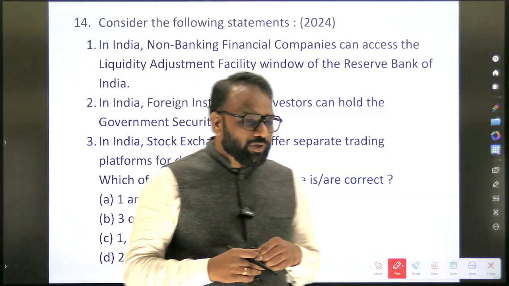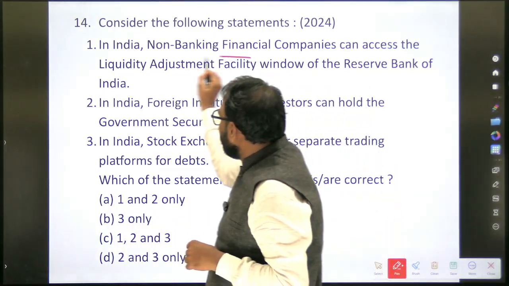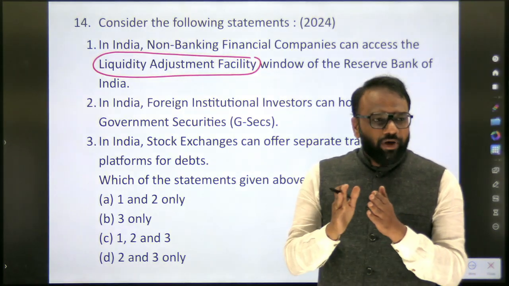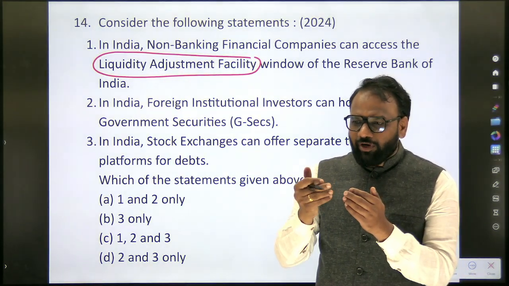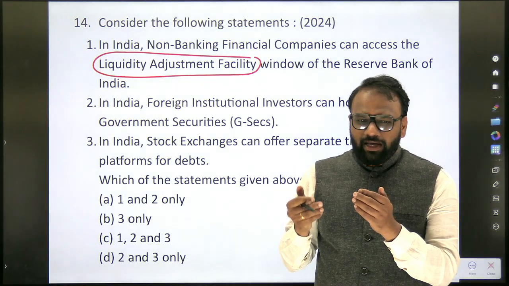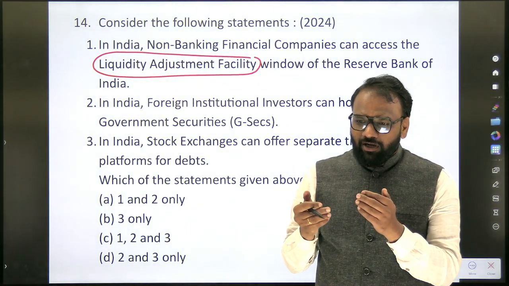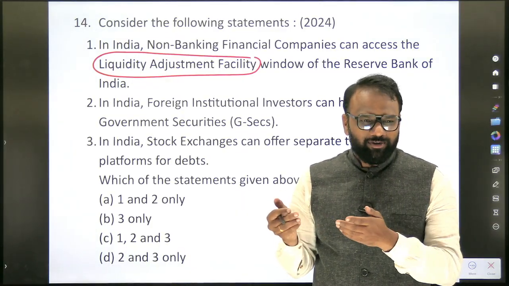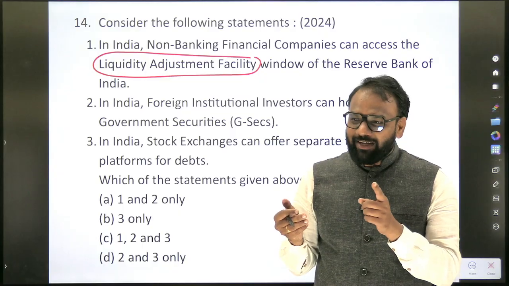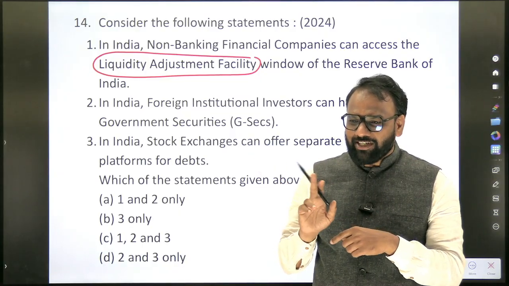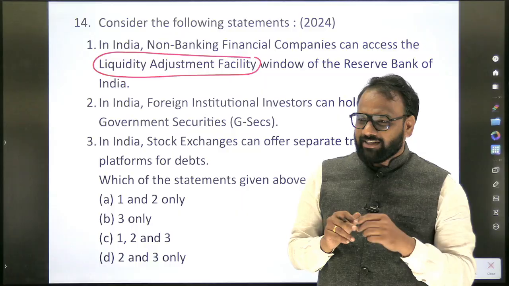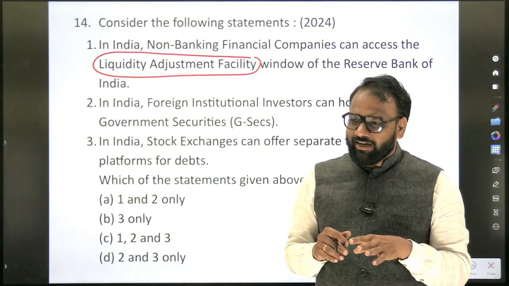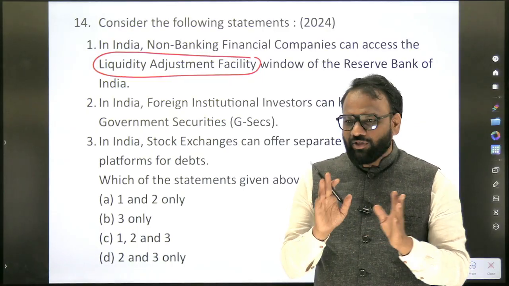So when it comes to liquidity adjustment facility, where do we hear about this term? Monetary policy instruments. Can you quickly recall the monetary policy instruments? Repo rate, reverse repo rate, corridor, CRR, SLR, CAR, capital adequacy ratio. No, capital adequacy ratio is not part of monetary policy. CRR is there, yes. SLR is there. Next, liquidity adjustment facility is there. Marginal standing facility is there. Standing deposit facility is there. So all those things are there.